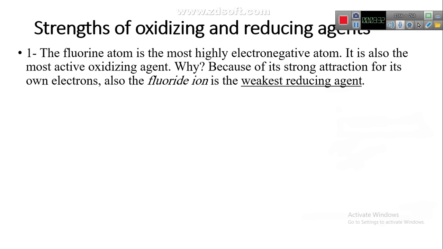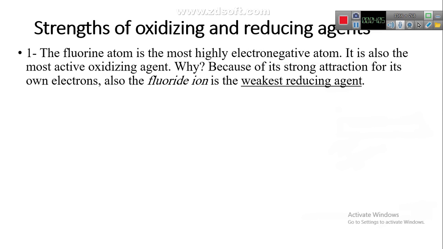Most electronegative tries to be the most active oxidizing agent. How? Because of its strong attraction for electrons, and also fluoride ion is the weakest reducing agent. The substance that tries to be more negative becomes the weakest reducing agent.